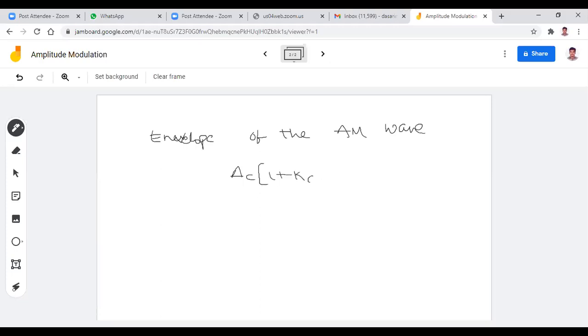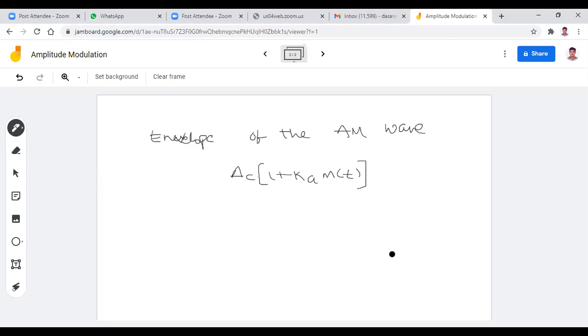I will explain what is the meaning of envelope and why this is important. After completion of this topic, you will get clarity about the meaning of envelope, right? But here remember that the envelope of the amplitude modulated wave, or simply the envelope of S of t, is AC into 1 plus Ka m of t. Actually, the imaginary line on the modulated signal is nothing but an envelope.